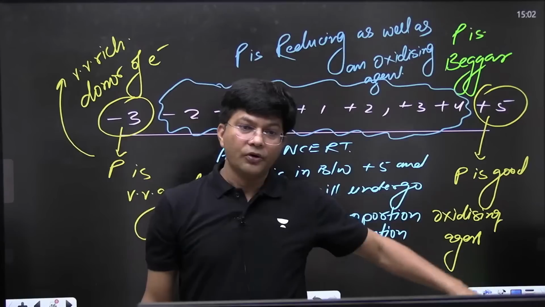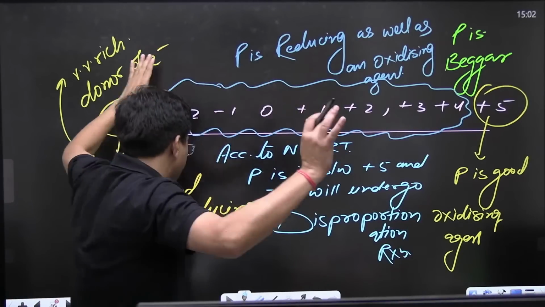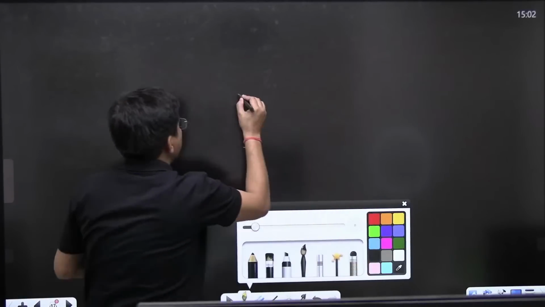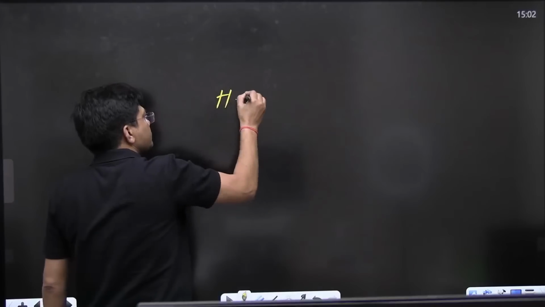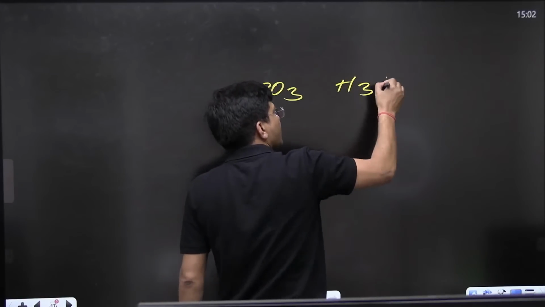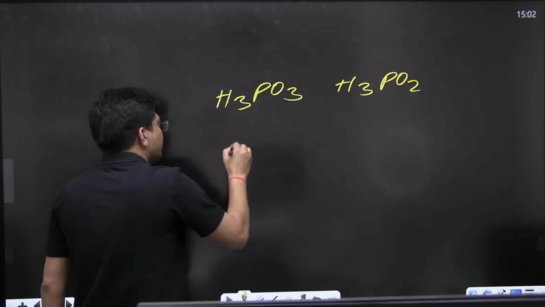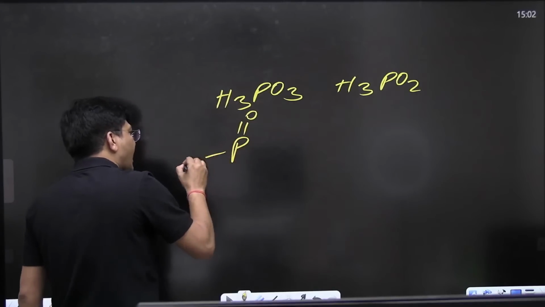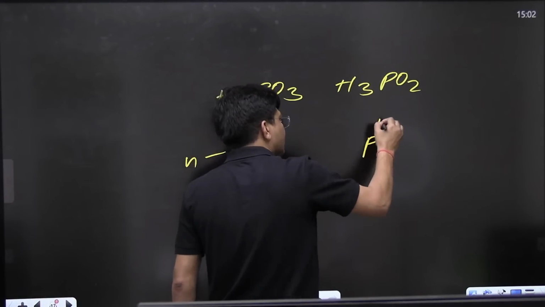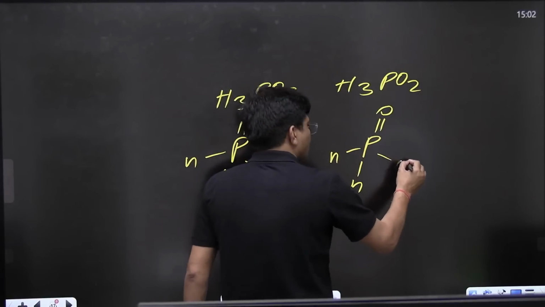Just let me know if this is clear to all of you. If this much is clear, see what I said. We were having H3PO3 or we were having H3PO2. And according to NCERT, if hydrogen is directly attached, they will act as reducing agent.